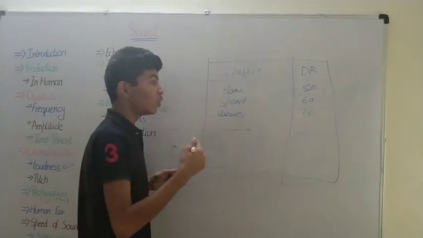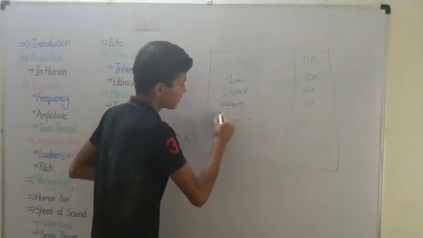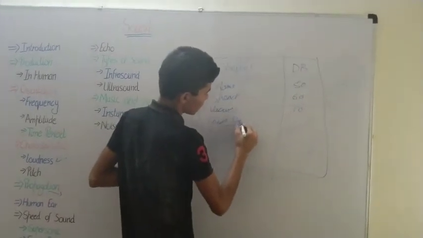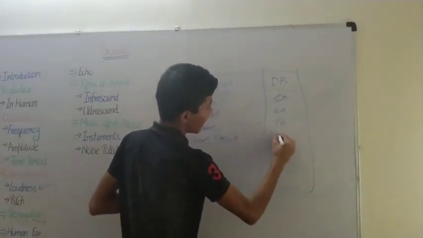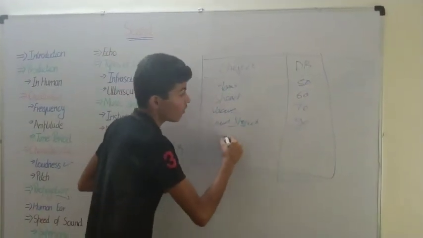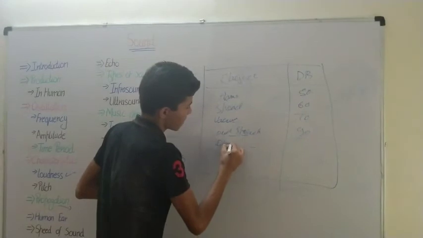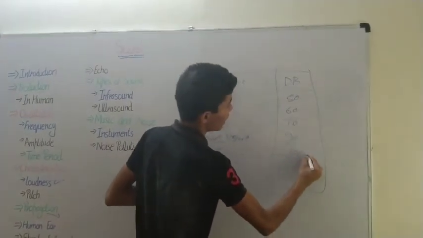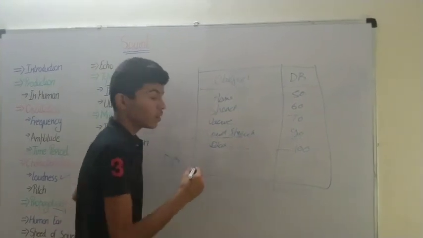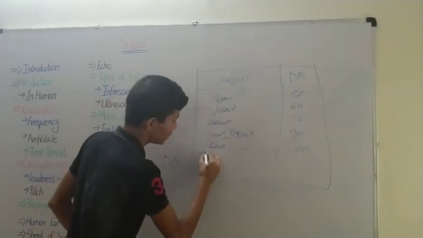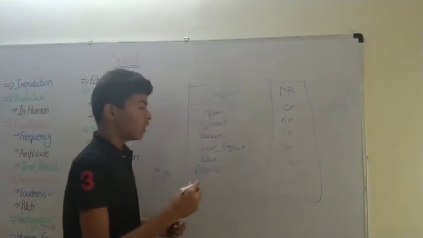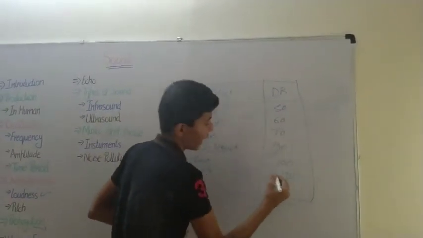Then we have loud conversational speech, that is at 90. And then we have a loud disco that produces a sound of 100. Then we have drilling machines or drills, which have an intensity of 110.